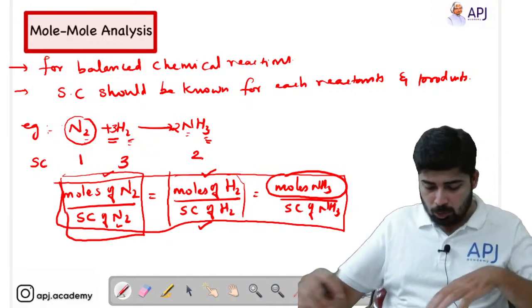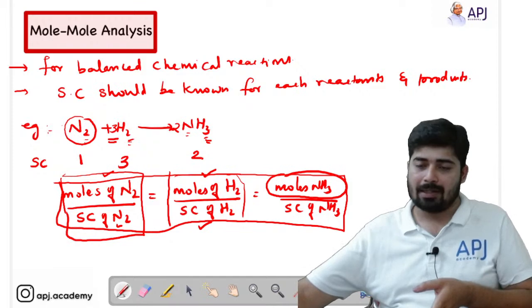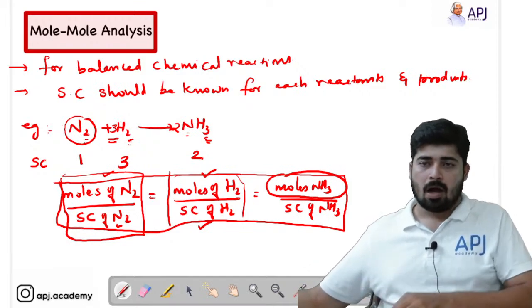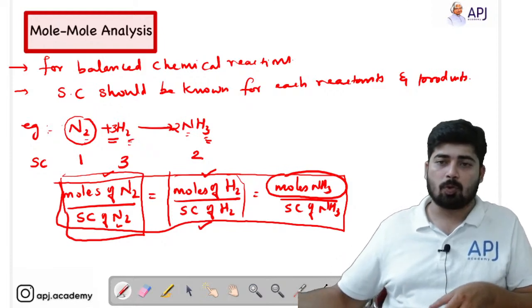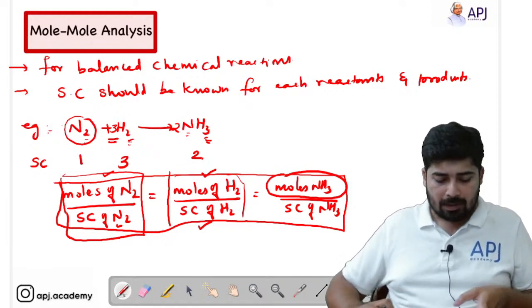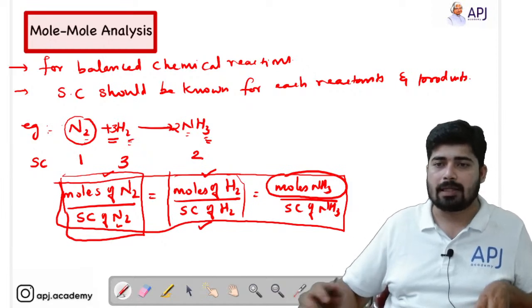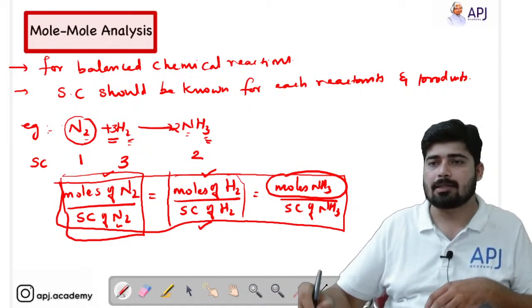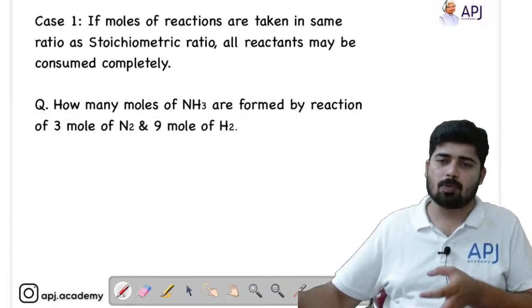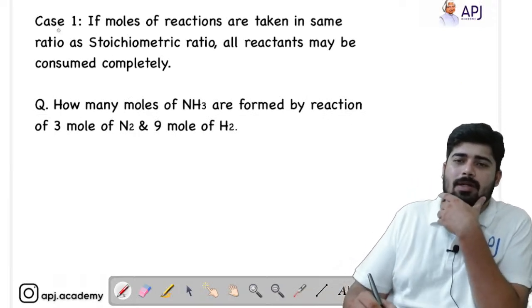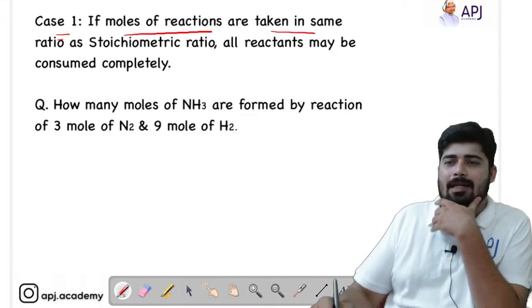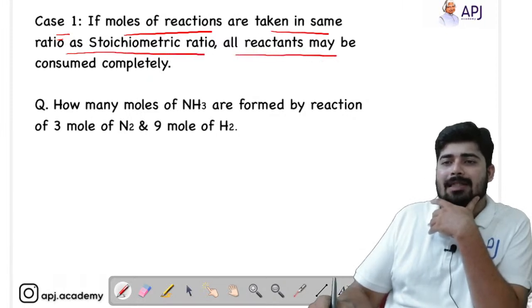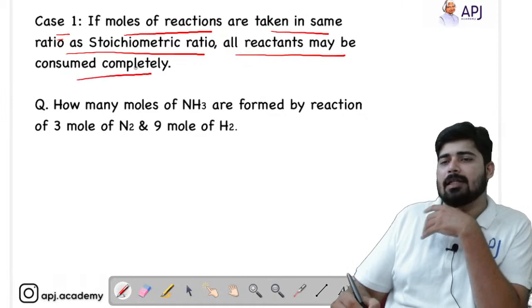Now we will do a problem so that you will understand how to solve this problem, right? So let's do a problem. We have 2 cases in mole-mole analysis. Let's complete both the cases. So let's move on to the next slide. See, case 1. What is case 1? Case 1 says that if moles of reactants are taken in the same ratio as the stoichiometric ratio, all the reactants may be consumed completely. What does that mean?